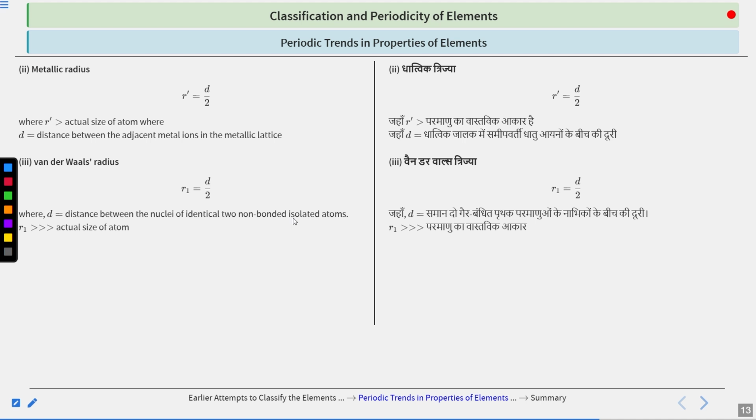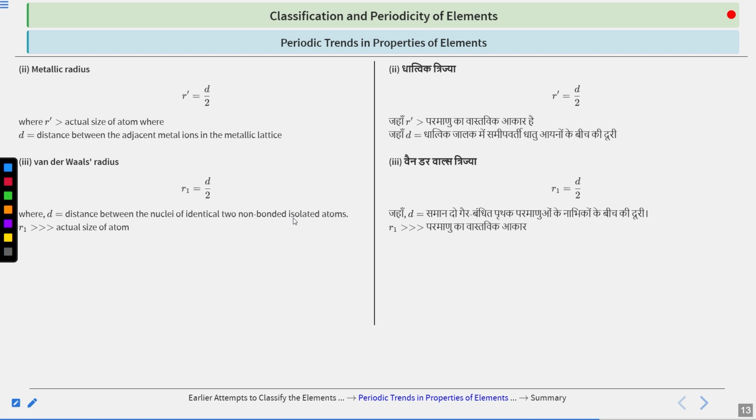So R1 is much greater than the actual size of the atom. Why is it written so? You should understand this. What we have done is we have taken the overall molecule, and the overall molecule has a greater effective area than the actual atom. The same goes for the other molecule.